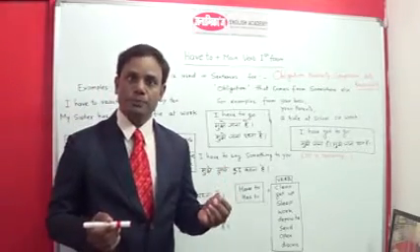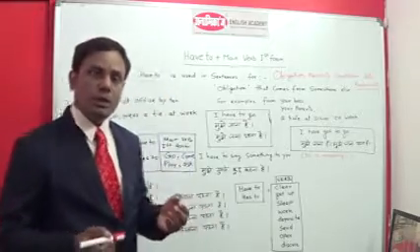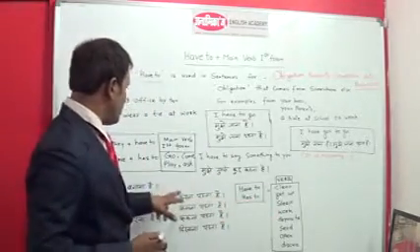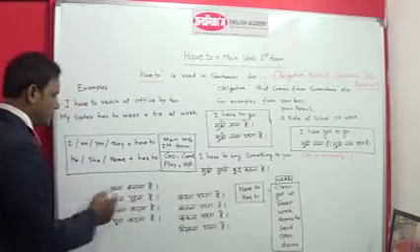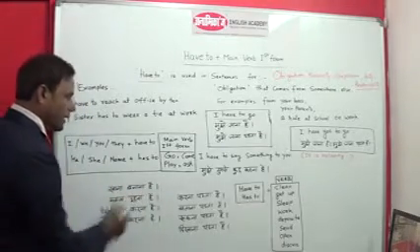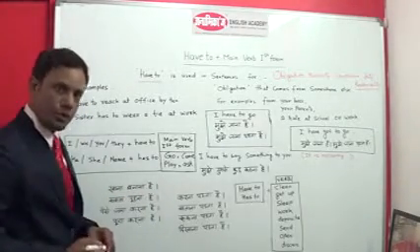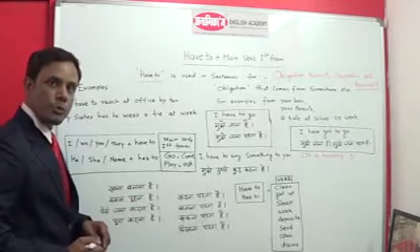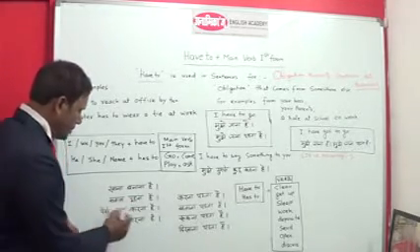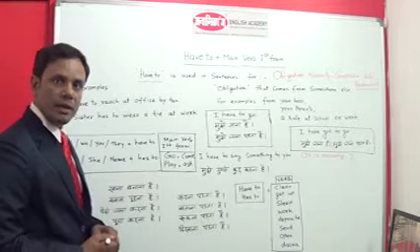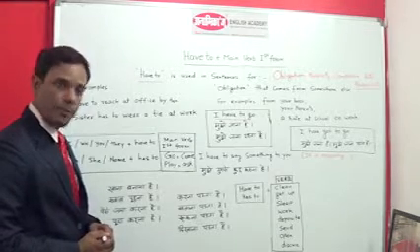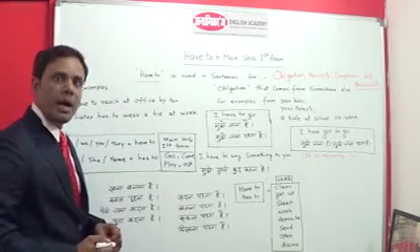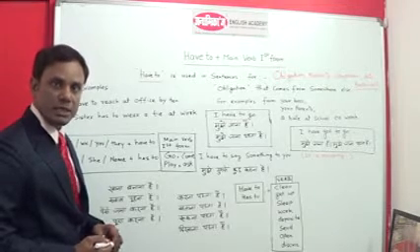So have to and has to are very important in our communication. We have some more examples. I have to cook food. I have to ask a question. I have to deposit money. I have to complete this project.